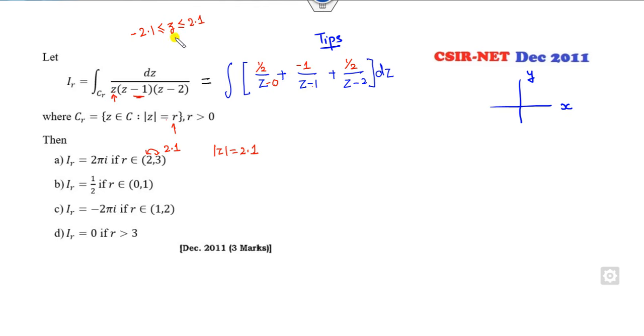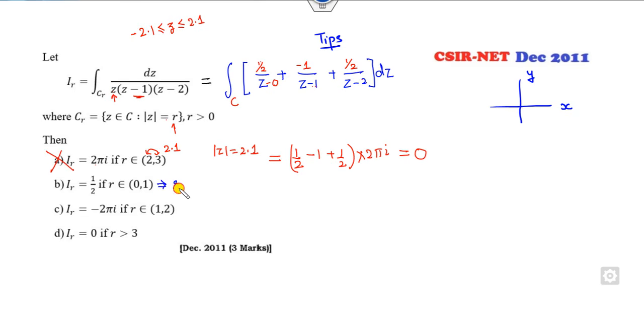So clearly 0 is satisfied, 1 is satisfied, 2 is satisfied. So what is the answer of this first part? Because 0 is satisfied, the answer will be 1 by 2. Is 1 satisfied here, 2 satisfied, the answer will be this into 2 pi i. Always multiply by 2 pi i when you integrate over this. The answer is 0, but he said 2 pi i. So this answer is cancelled.